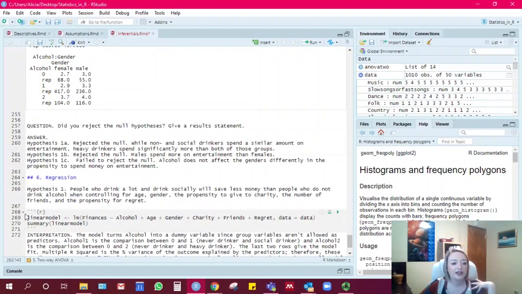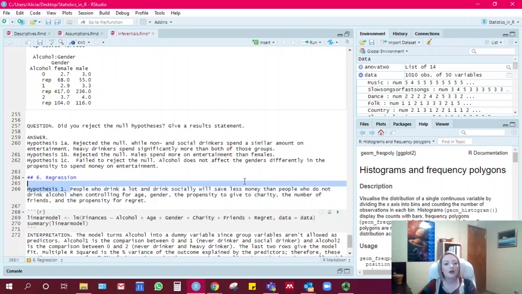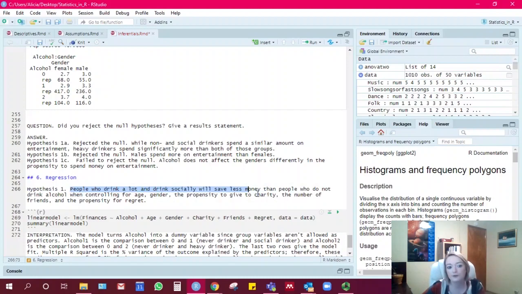Now for the regression hypothesis, we hypothesized that people who drink a lot and drink socially will save less money than people who do not drink alcohol when controlling for age, gender, the propensity to give to charity, the number of friends, and the propensity for regret. So I just made one hypothesis here for between alcohol and saving, but in a regression you can actually make hypotheses if you want for all of the variables or a few of the variables.